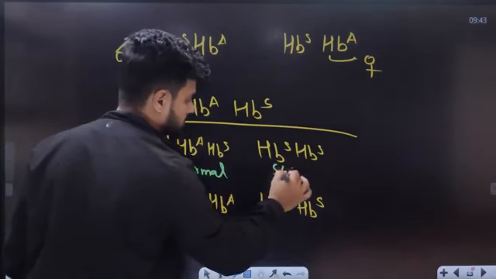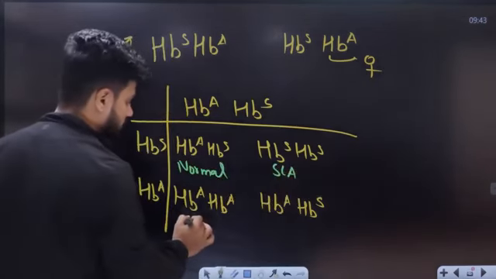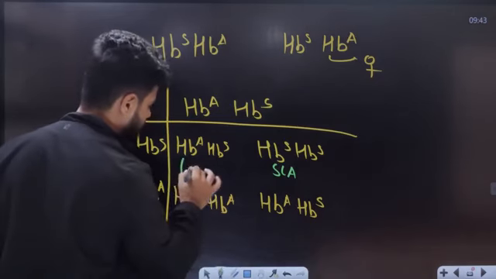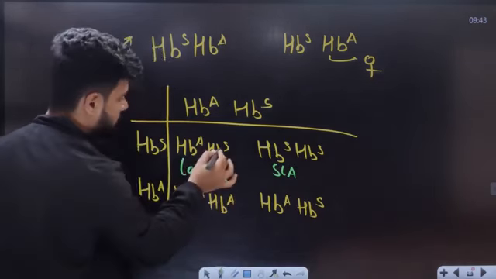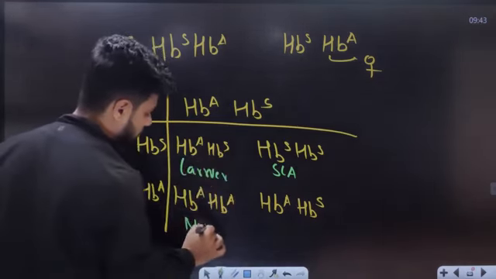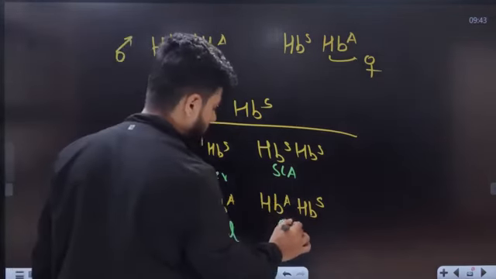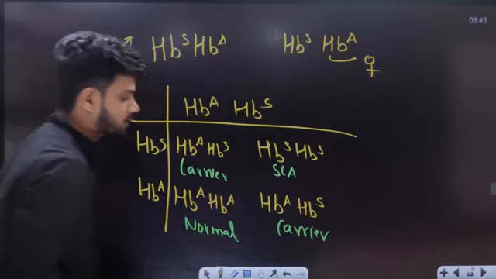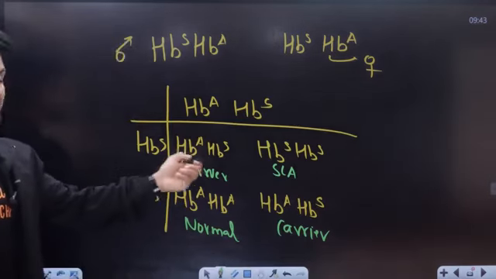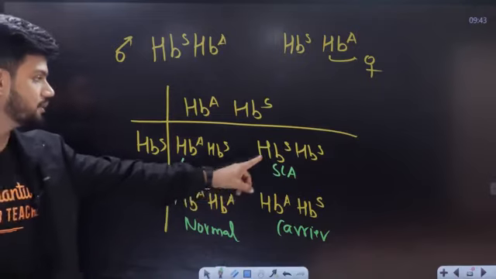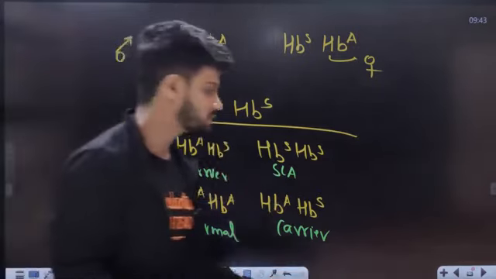This person is going to be sickle cell anemic. That is the beauty of sickle cell anemia. When both are HbS, the person is going to be sickle cell anemic.